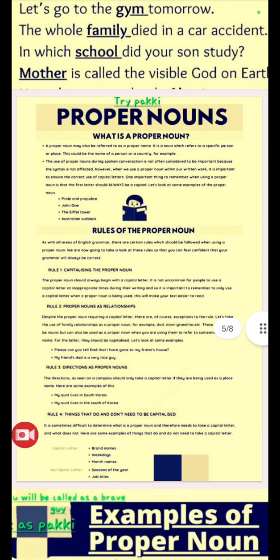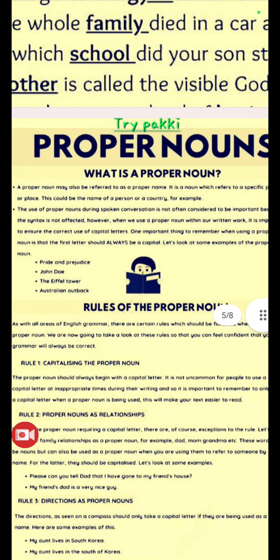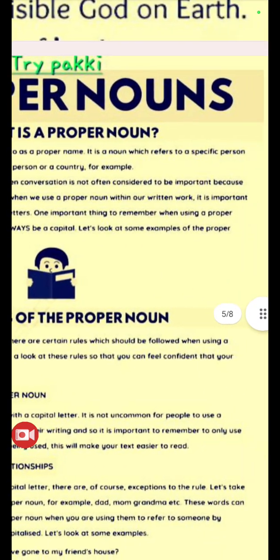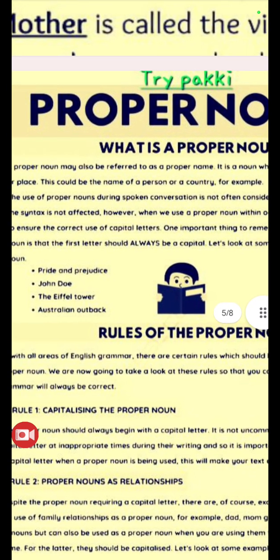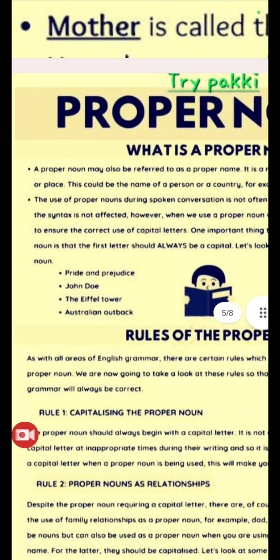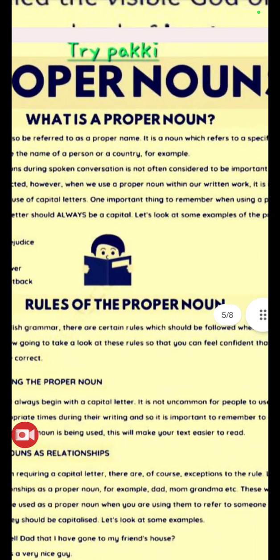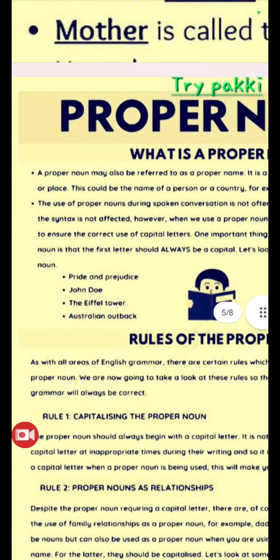Proper nouns. There are a lot of rules of proper nouns. Now what is a proper noun? A proper noun may also be referred to as a proper name. It is a noun which refers to a specific person or place. This could be the name of a person or a country. For example, the use of proper nouns during spoken conversation is not often considered to be important because the syntax is not affected.